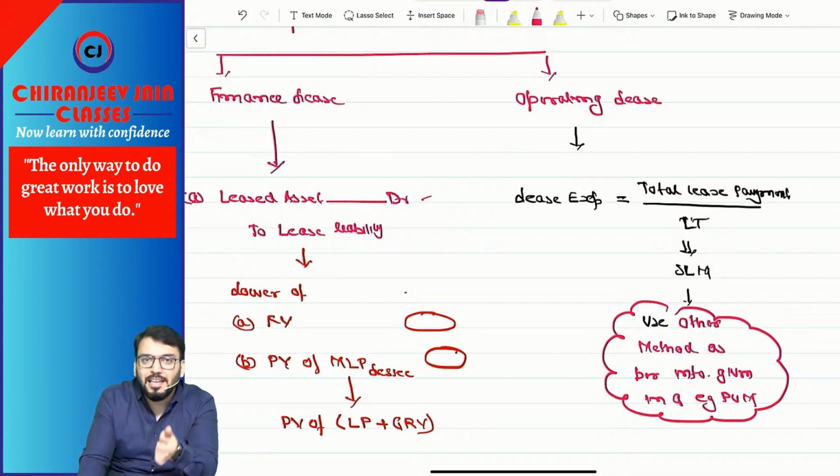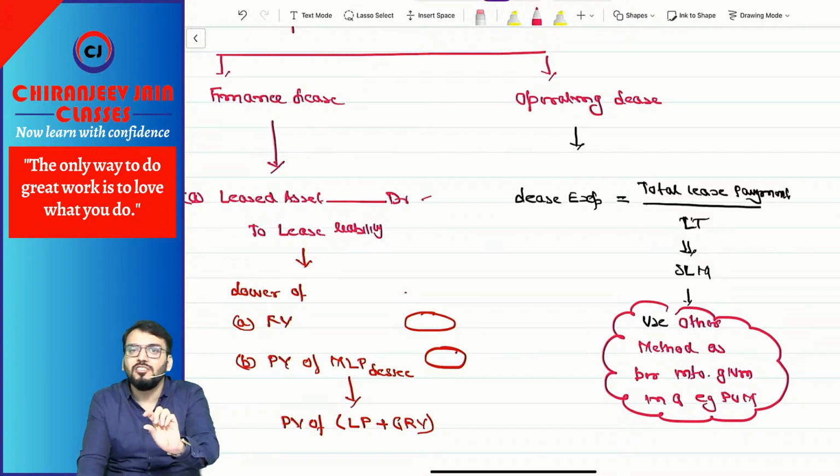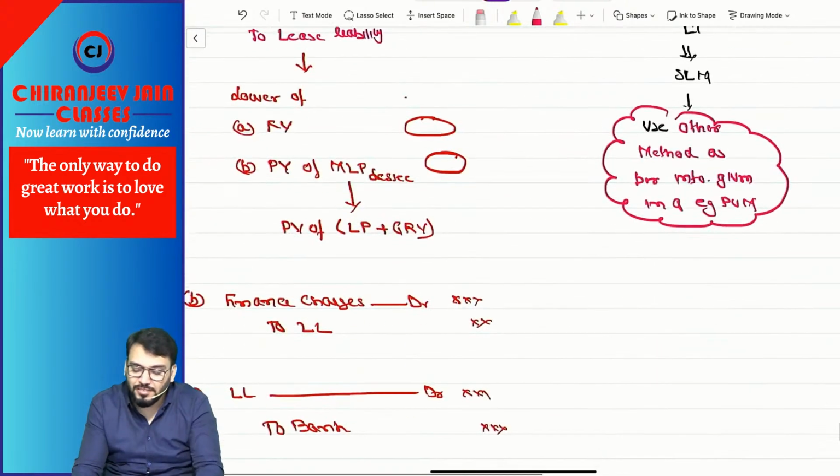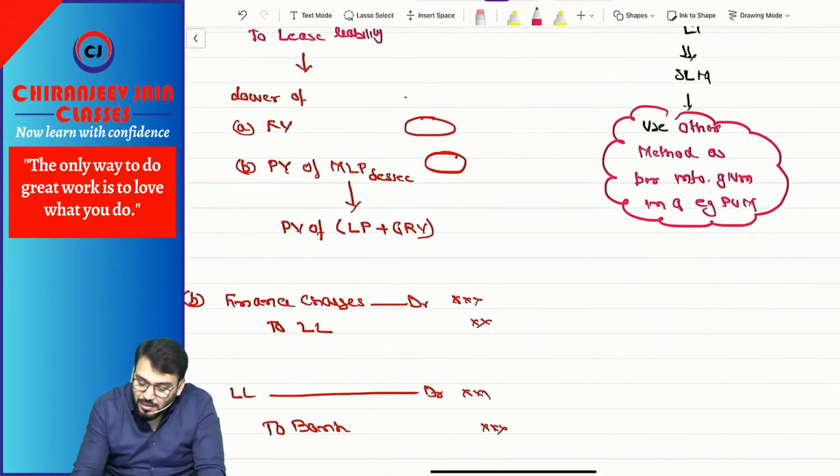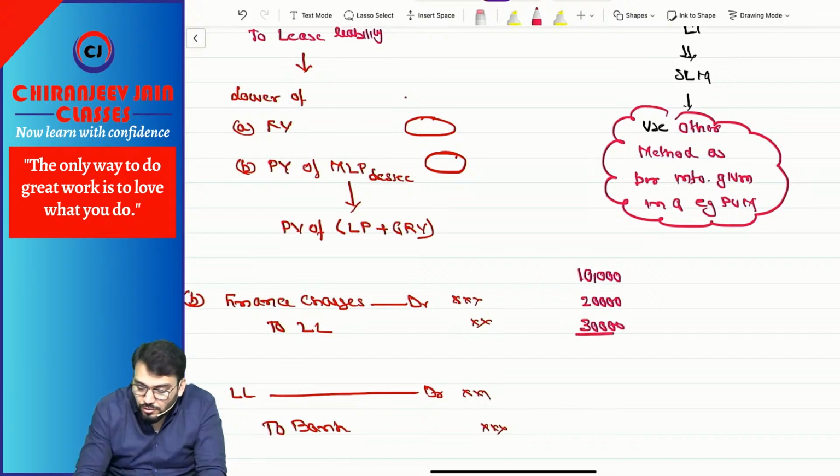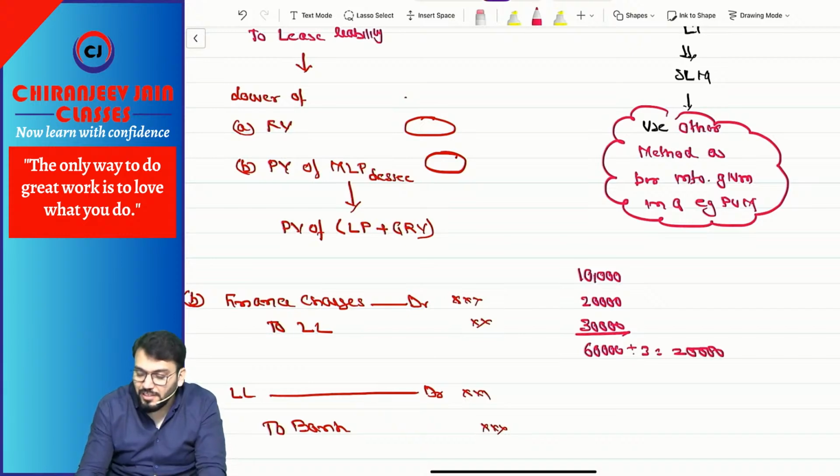Any difference between expense and payment will be adjusted in the lease equalization account, if you remember. For example, if total payment is 10,000, 20,000, 30,000 for 3 years, divide by 3. So what is your lease expense?